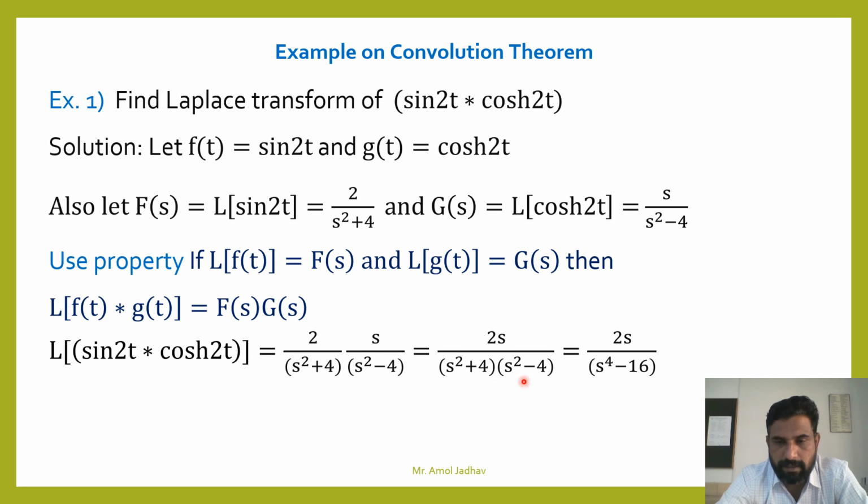Again use the result (a plus b) into (a minus b), hence 2s divided by s raised to 4 minus 16, because (s square plus 4) into (s square minus 4) is (a plus b)(a minus b), and the result is a square minus b square, that is s raised to 4 minus 16. The Laplace transform of convolution is very simple.